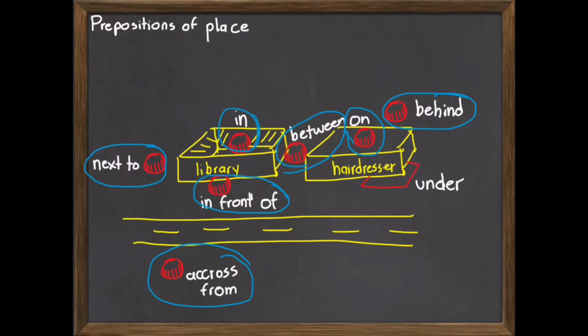And the word under, we don't see it here in the topic, but it's also a preposition of place. It's like extra vocabulary. Here, the red piece of paper is under the hairdresser's box. So those are prepositions of place.